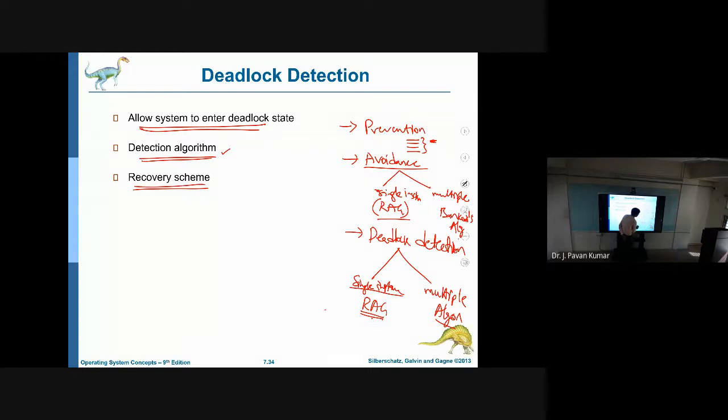I think you know what the resource allocation graph is; we have seen it several times. If we have multiple instances, then we will use a simple modification of the earlier Banker's algorithm. Now let us consider first the single instance case, that is, the resource allocation graph.